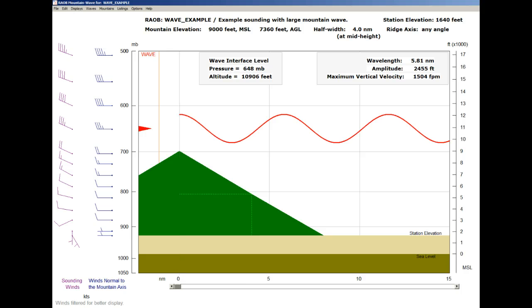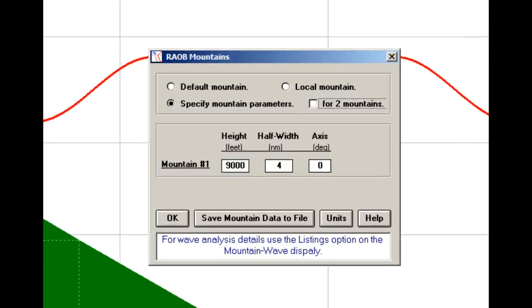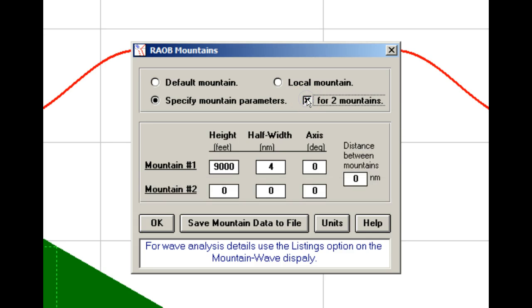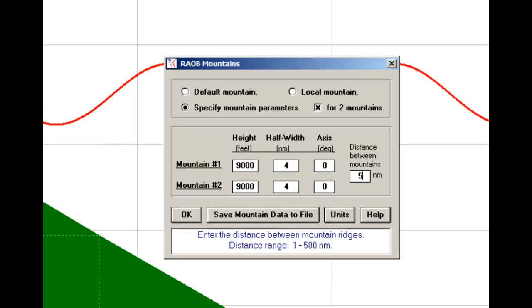So let's open the mountain data form one more time, and this time let's enter a double mountain ridge. We'll start by selecting the Specify Mountain Parameters as before, but this time we'll also select the For Two Mountains option. And now we can enter parameters for two mountains. And here we'll also need to enter the distance between the two mountains, and then plot.